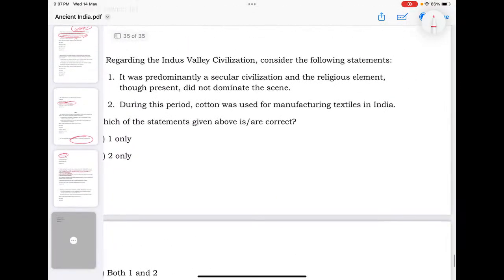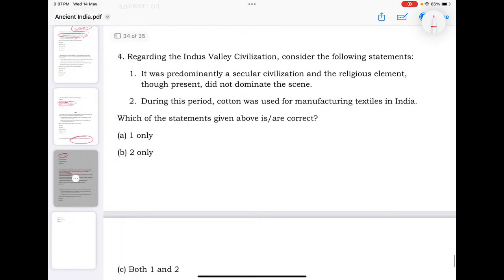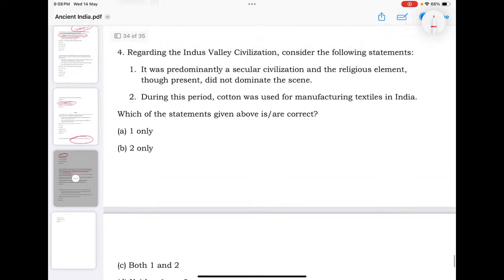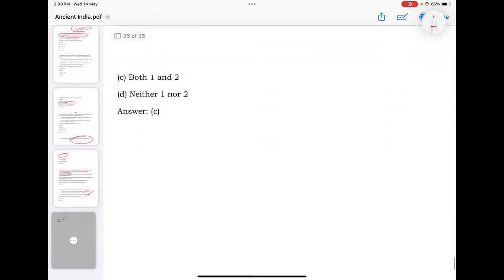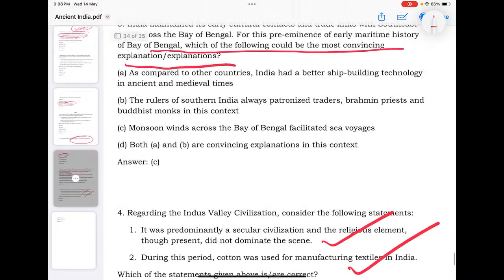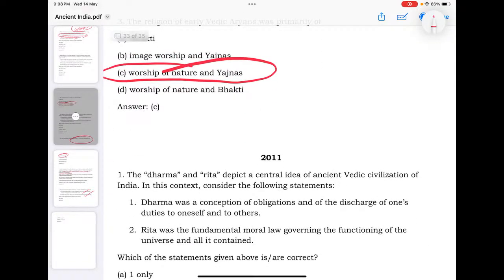Okay. Then see, regarding Indus civilization, predominantly a secular civilization, religious element though present did not dominate the scene. Absolutely correct here. This is urban civilization, secular civilization. Cotton was used for manufacturing textiles. That is also fine. So these being the questions asked from 2011 to 2024.